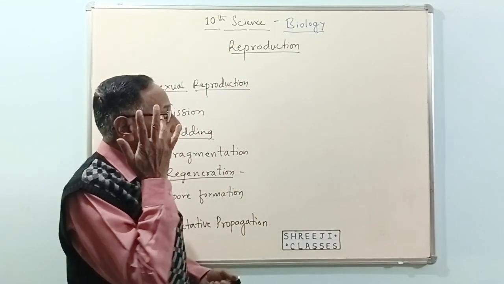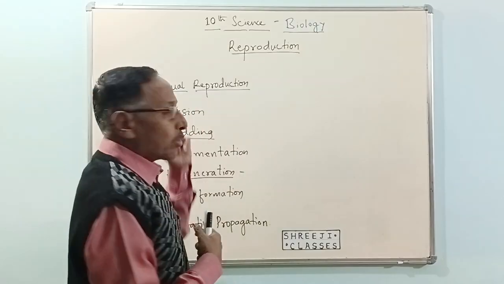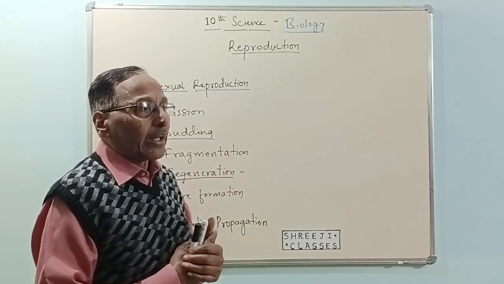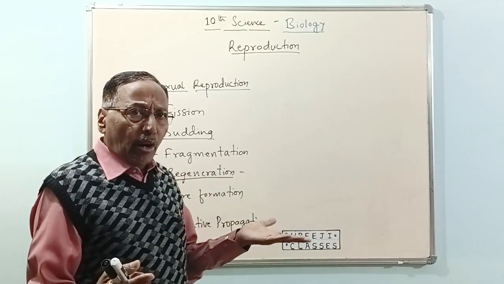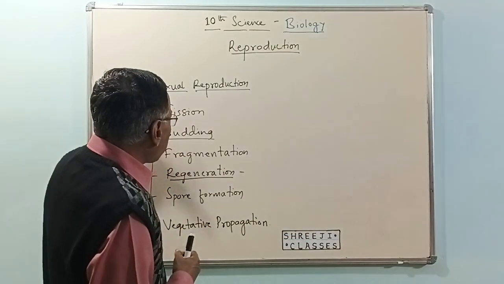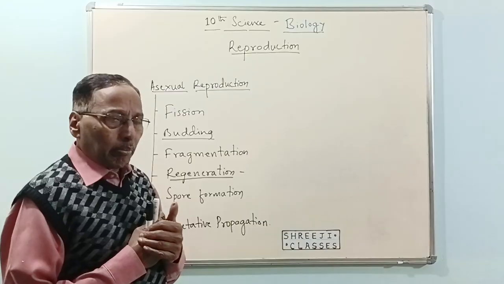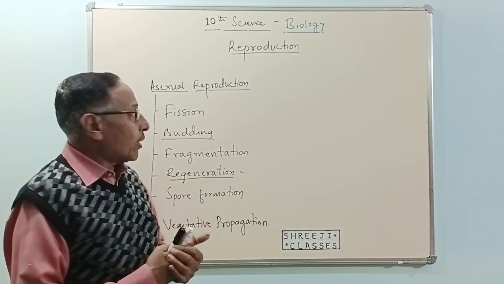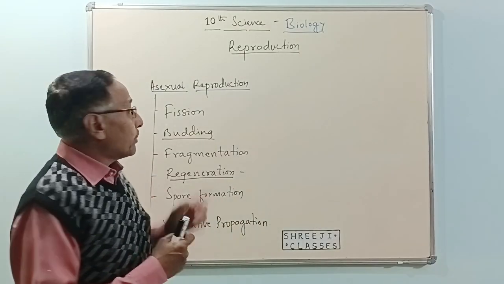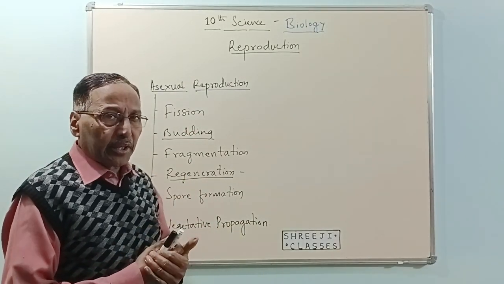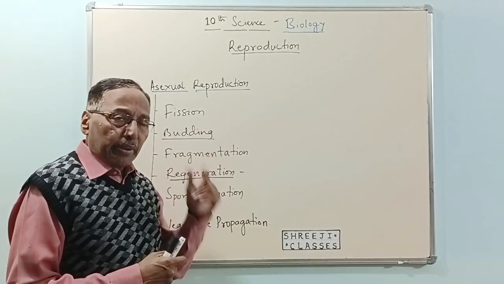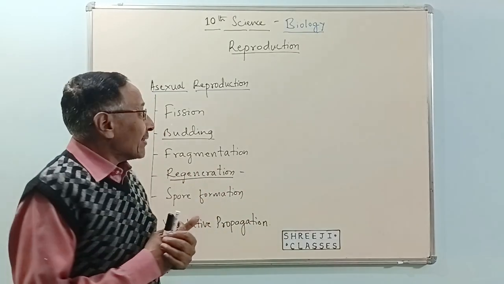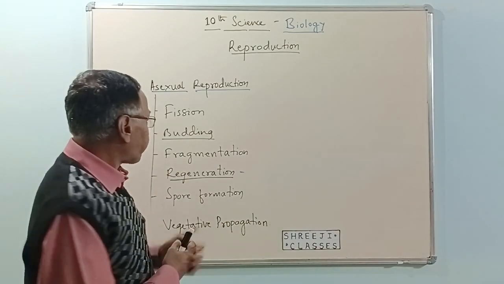Hello students, in my last class I told you about asexual reproduction, wherein only one individual, only one parent, is involved, either the male or the female. Fission, in which the parent divides into two or more pieces, or what we call daughter cells. If the parent divides into two daughter cells, we call it binary fission. If the parent cell divides into more than two pieces or parts, we call it multiple fission.